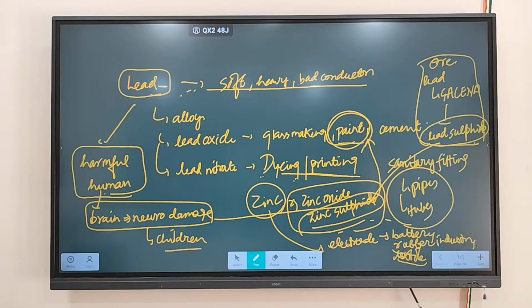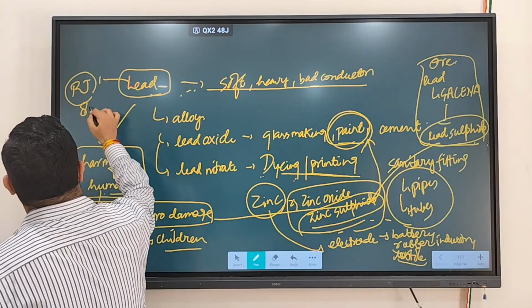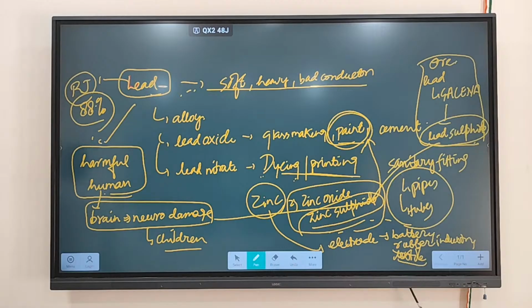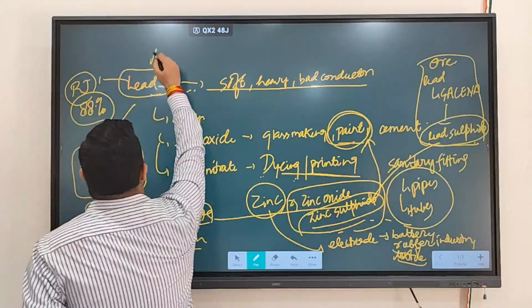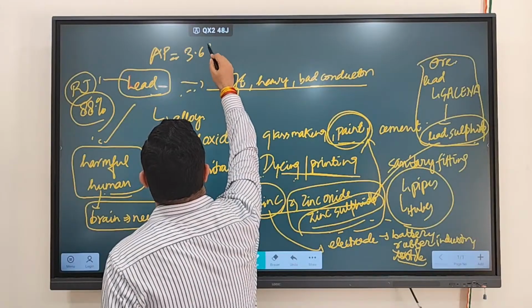So in India, you will find the Aravali region having the largest amount of zinc ore. Rajasthan, Aravali region, almost 88% of India's lead and zinc reserve lies in Rajasthan. This is followed by Andhra Pradesh, having around 3%, 3.6%, somewhere around that.